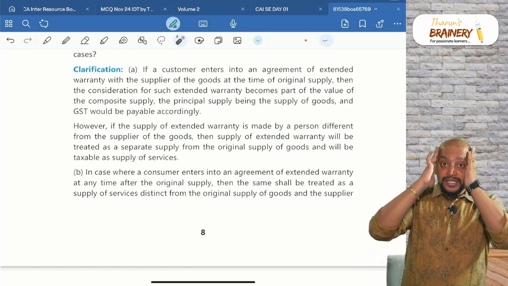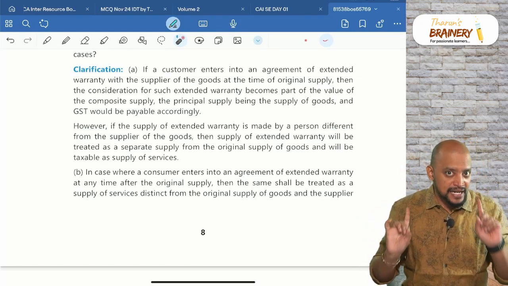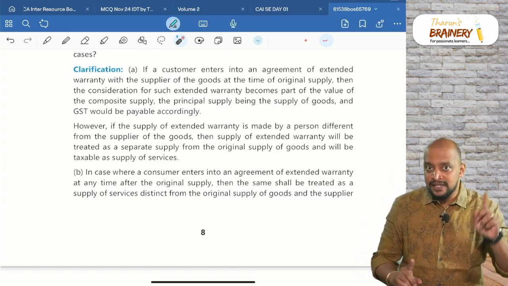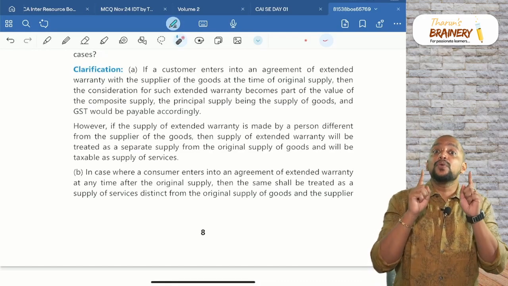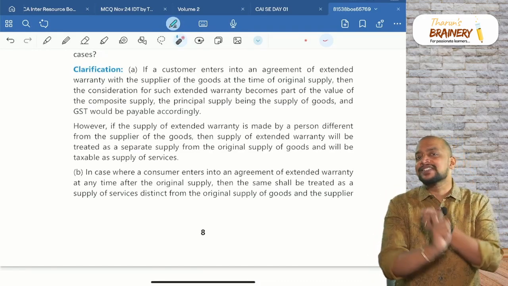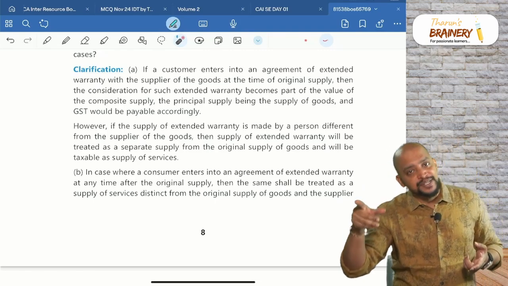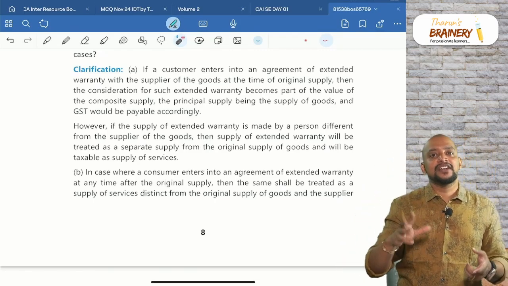At the time of purchase from Reliance Digital itself, you are making the payment for extended warranty. Now in that case, TV is 28%, extended warranty rate of GST is 18%, it will become composite supply. When it becomes composite supply, we need to take the rate of principal supply. What is the rate of principal supply? Television, 28% will be applied.